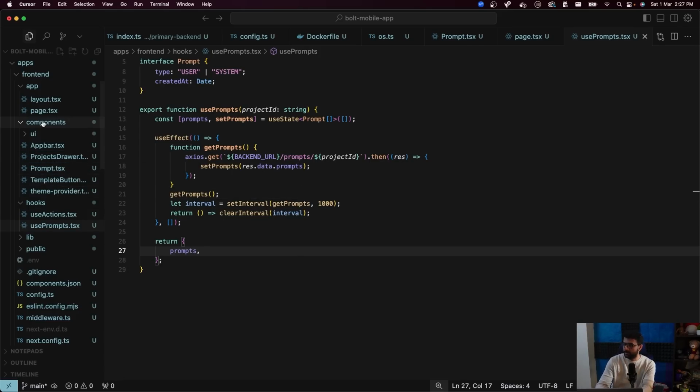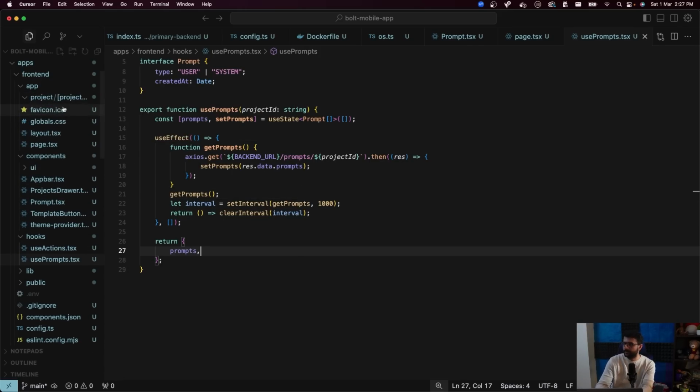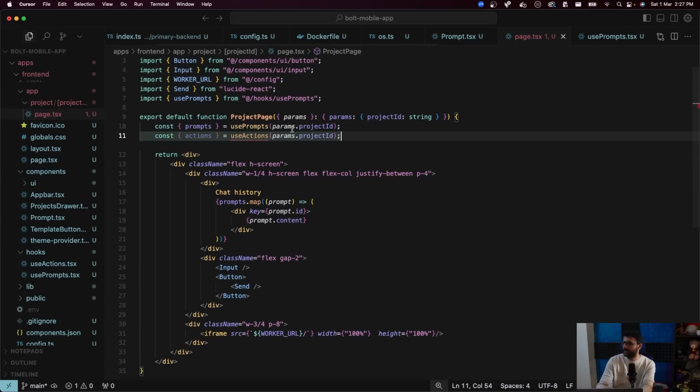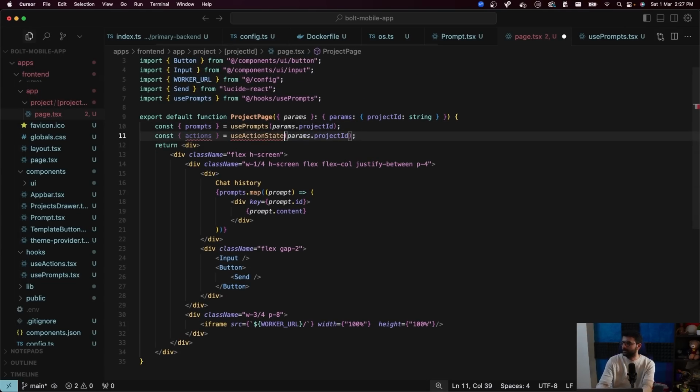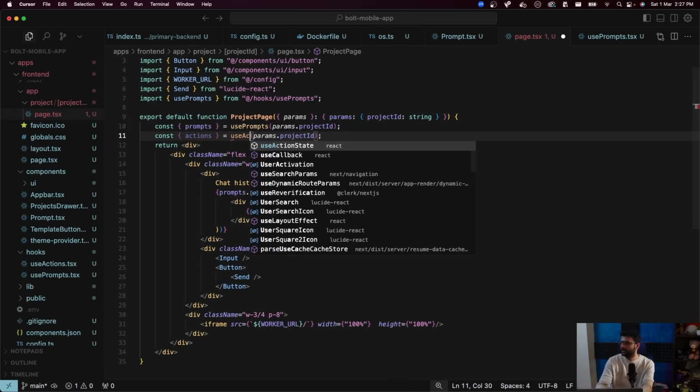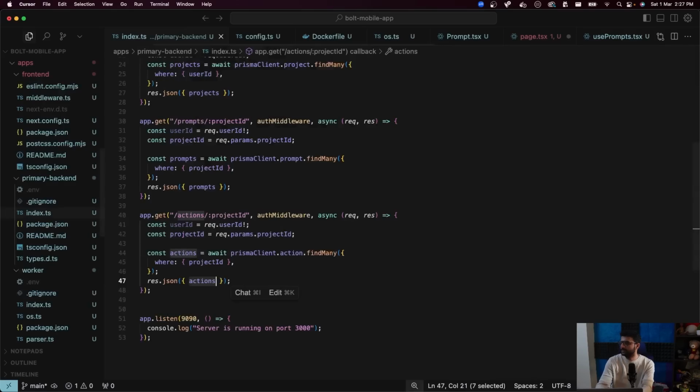Prompt app bar, where was our page finally? This page right here. So here I'll get the history of prompts. I'll also get the history of actions, and what we're really worried about is actions. What we really use actions.